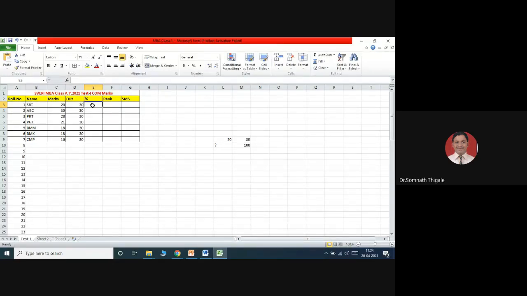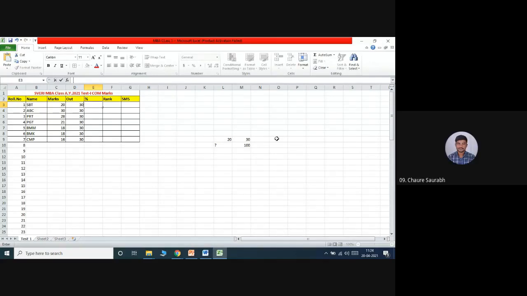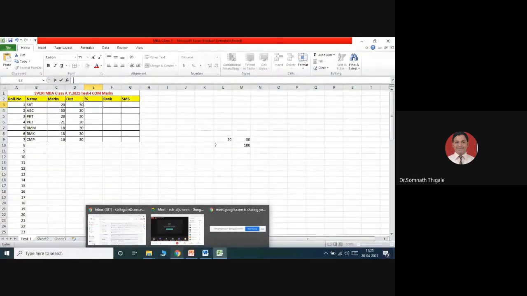Yes, the simplest formula to set over here is to click the equal sign. How are we calculating its value? Who can tell me how to calculate this value? Anyone? 20 divided by 30 into 100.